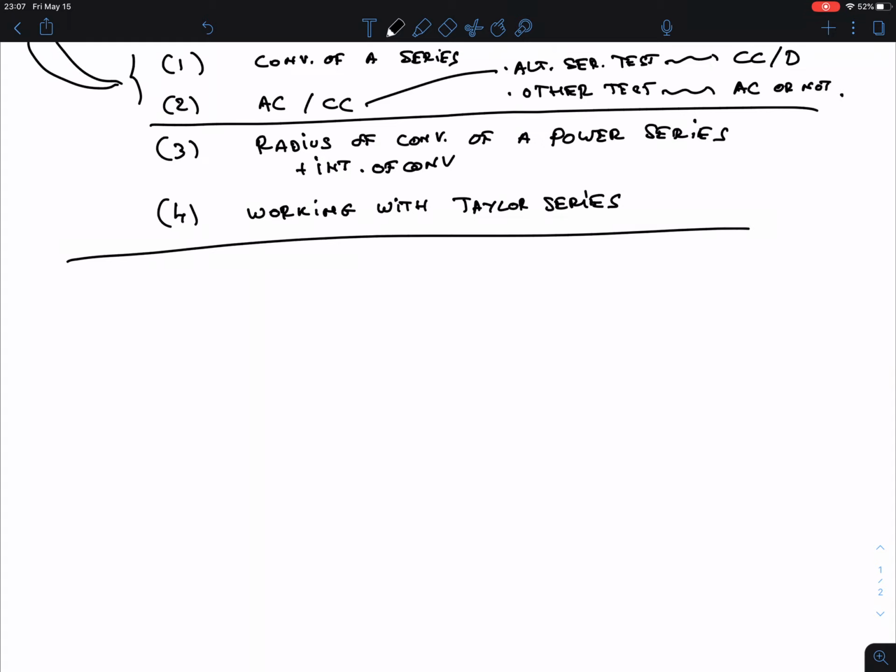I'll take this one here: the summation of 3 to the n times (x plus 3) to the n, divided by (6n plus 1) times n. Let me see, yes, that's what I want to do.